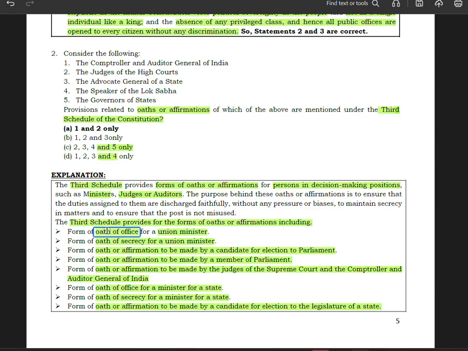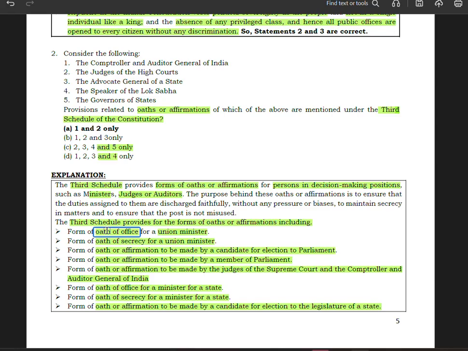Oath or affirmation to be made by a candidate for election to the parliament. So if you are contesting the election to the parliament, then you have to make an oath or affirmation for that. Then oath or affirmation to be made by a member of parliament. Oath or affirmation to be made by judges of the Supreme Court and Comptroller and Auditor General of India.